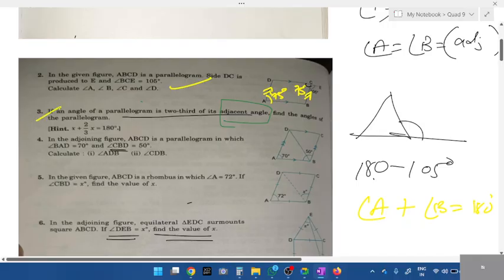Then third question, I have explained the concept. Only the first 5 questions for the test. For tomorrow's test, only the first 5 questions you'll have to go through. Okay, next. Fourth question I've explained. Fourth question is the same, students, the parallel line concept. Go through the recording.